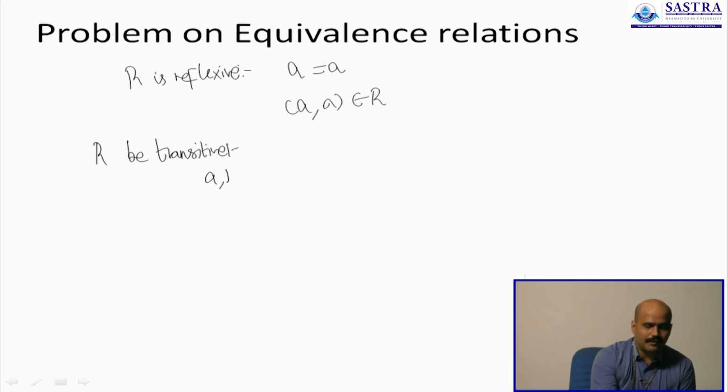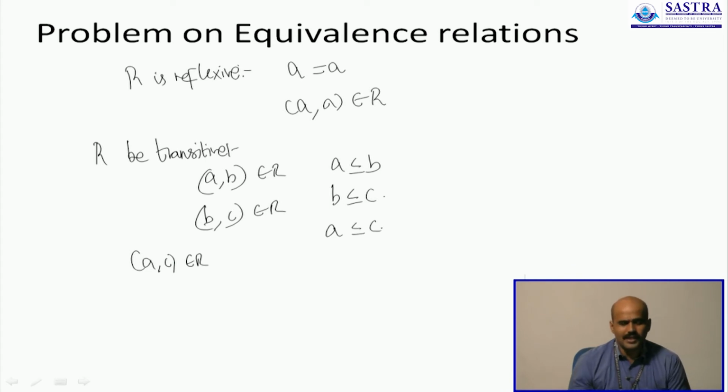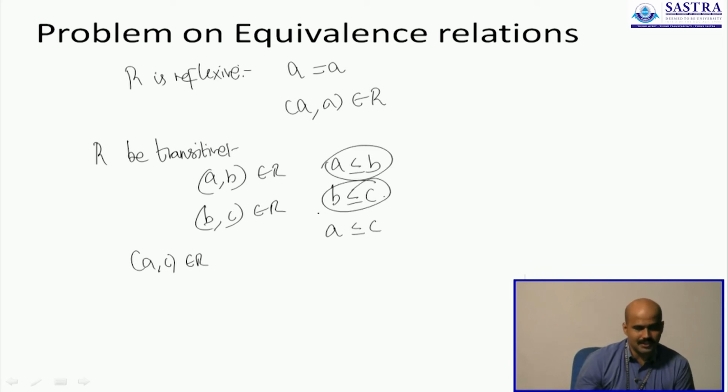Let's say (A, B) is in R, which means A is less than or equal to B. Let's say (B, C) belongs to R, and B is less than or equal to C. Now can we say (A, C) also belongs to R? That means you have to get an inequality like this. That is actually possible. Combining these two, you will in fact see that A is less than or equal to C.